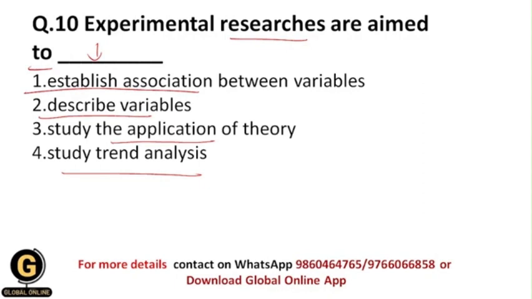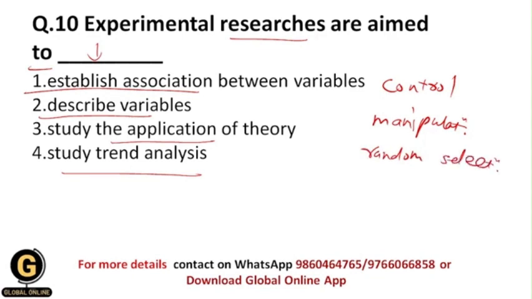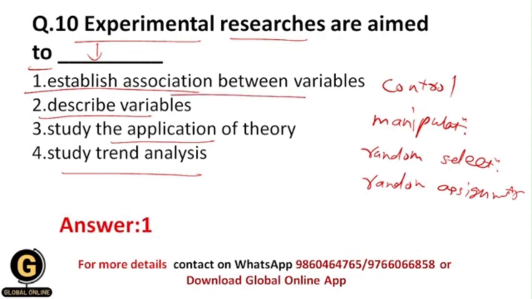Okay, so I'm going to tell you that the main elements of experimental research are control, that I have told you earlier, then manipulation, then random selection, and random assignment. So all of these are the main elements of experimental research, and that's why the main aim of experimental research is to establish the association between variables. It means that I'm going to establish the causality between the variables. So this is the main aim of the experimental research method. Okay, that's why the correct answer over here is 1.